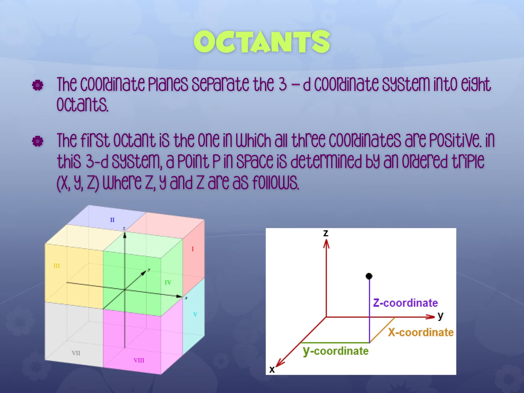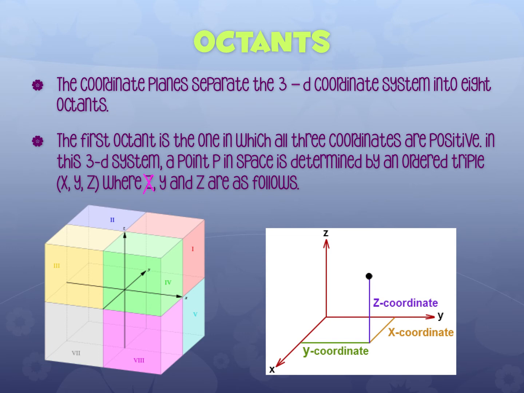If you could picture it like a beginner Rubik's Cube, it could be like a cube that has the 8 different boxes, and those boxes are called octants, because octa, 8, okay? So the first octant is the one in which all three coordinates are positive, which is what we just looked at. In a 3D system, a point P in space is determined by the ordered triple x, y, and z.